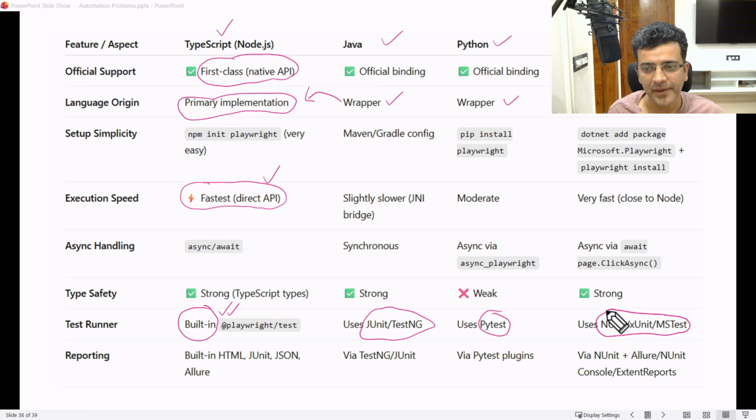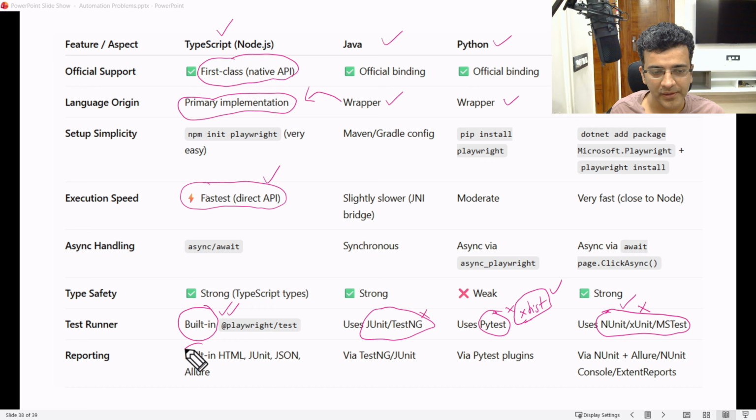When I say dependent, the problem is that whatever the weaknesses of these frameworks are, you have to bear with them. For example, if something is not available in NUnit, you cannot do parallelism in a single file. I'm just taking an example. Or maybe in PyTest, they have told us to use xdist. I have used that, but some problems come up, so I filed an issue on GitHub as well.